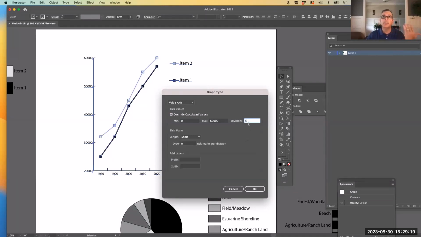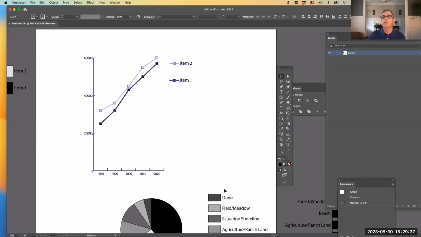If you want every 20, I would do 3. So with 6, you get 10,000, 20,000, 30,000, and so forth. With 3, you only get 20,000, 40,000, and 60,000. So let's say I decided to do it that way. So now I have a 0, 60,000, and 3 divisions, and I hit OK. And you see that it automatically does that for you.